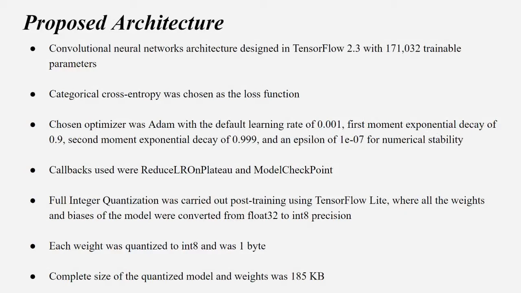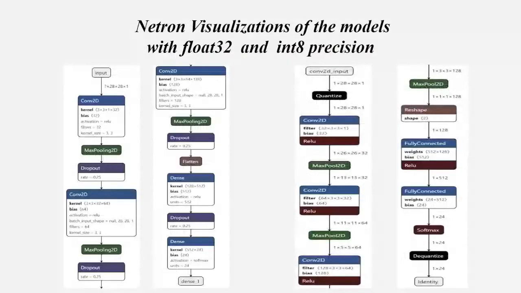Our proposed architecture uses CNN-based approaches. Everything was designed in TensorFlow 2.3. We use standard categorical cross entropy. We use Adam optimizer with the default learning rates, and we use callbacks like reduce LR on plateau, model checkpoint, etc. Each weight was quantized to integer 8 and was 1 byte. And the complete size of the quantized model and weights, as discussed, was 185 KB. So this is the size of the combined model and the weights.